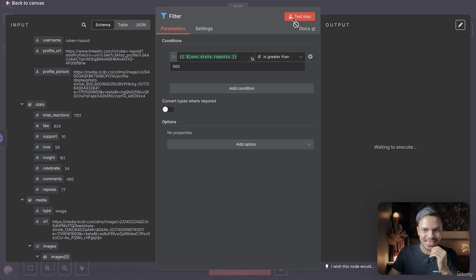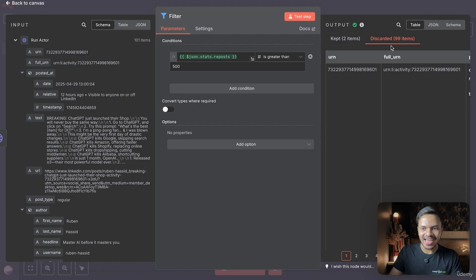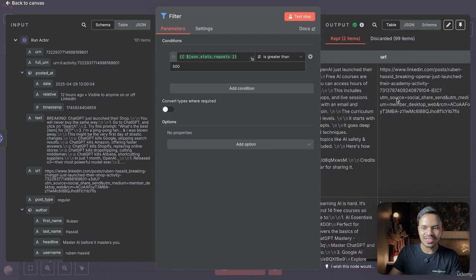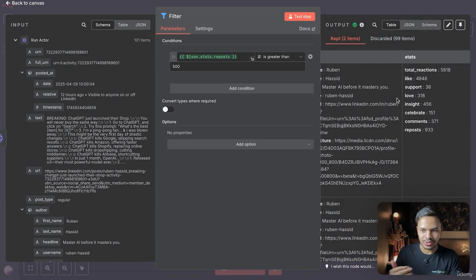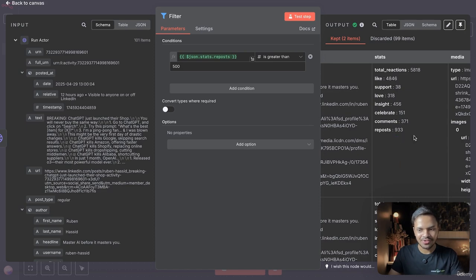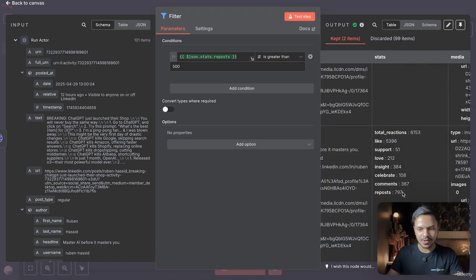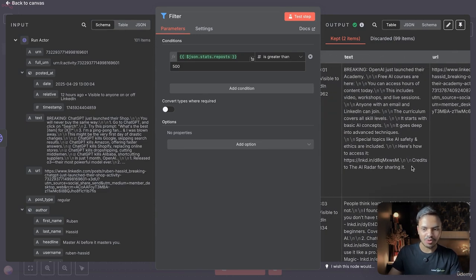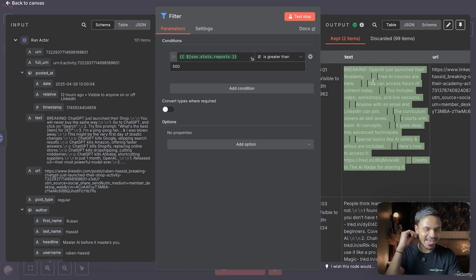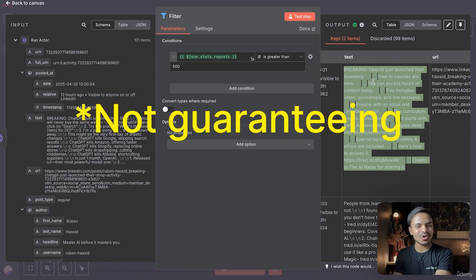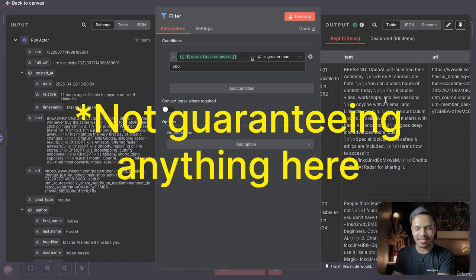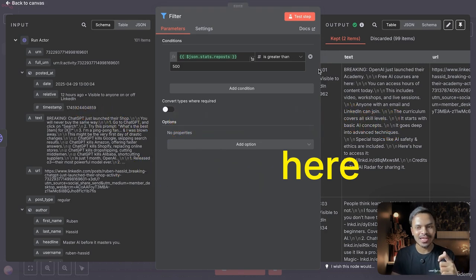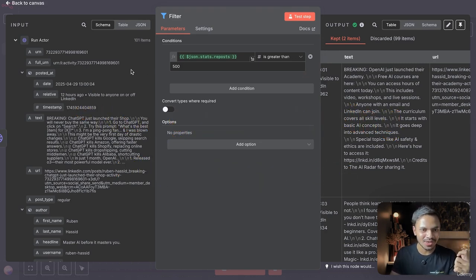So if we click on test tab, it discarded like 99 items and only kept 2 items which has more than 500 repost. Here you can see 500 repost, 933 repost, which is more than 500. Same goes for this. So I can easily use the same copy, change it according to my use case or my post and get instant virality. Again, I'm not guaranteeing anything here. I'm just showing you this loophole that you can use or this arbitrage that you can use in order to gain instant virality on your LinkedIn account.